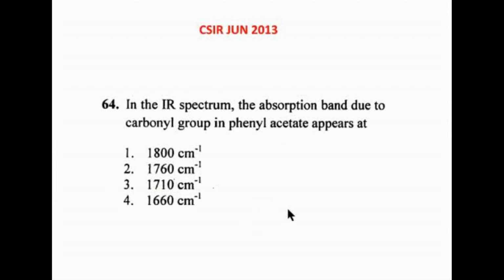What is phenyl acetate? So it's an ester of acetic acid. So CH3, C double bond O. Generally, the range of ester is 1750. Is it not? But here, what will be the value of this? Since you have an oxygen, you have a conjugation here. So it will be more than 1740, 1745.